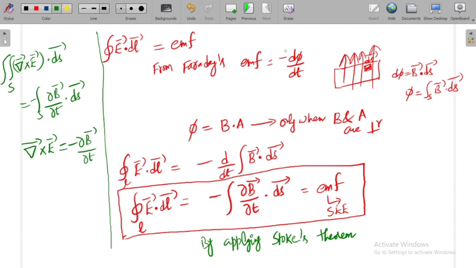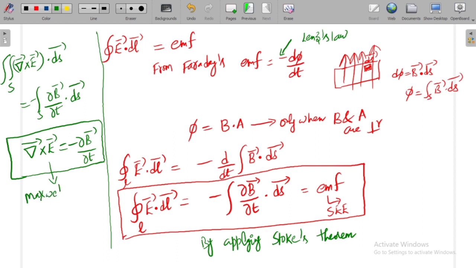Okay, we got this negative sign because of Lenz's law. Always the effect opposes the cause. This is the Lenz's law. So this is the Maxwell equation for time varying fields.